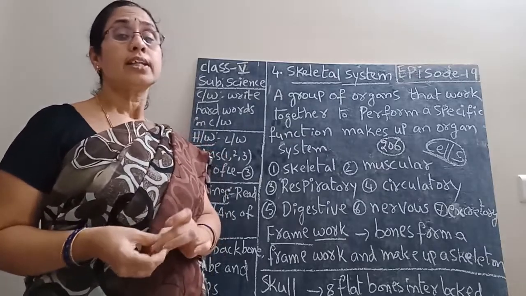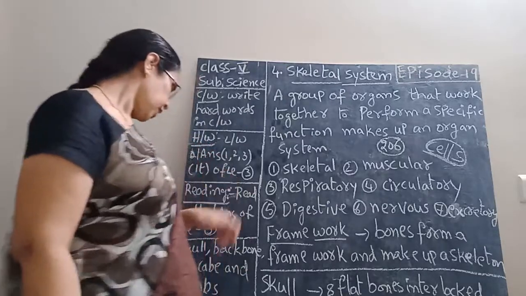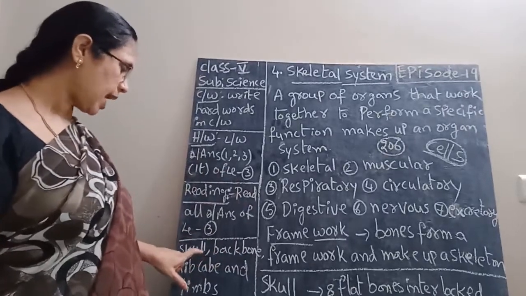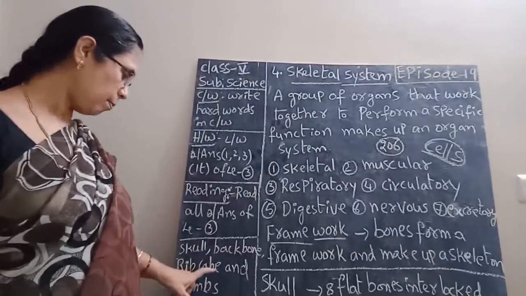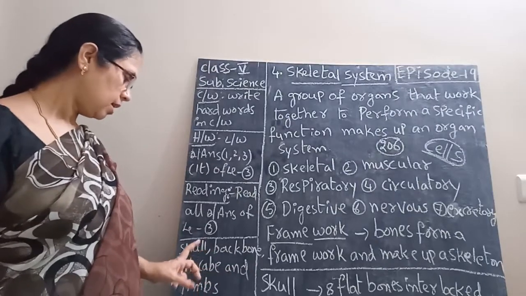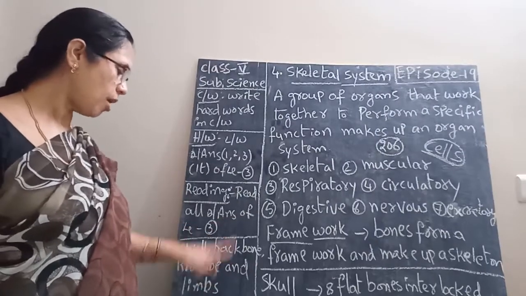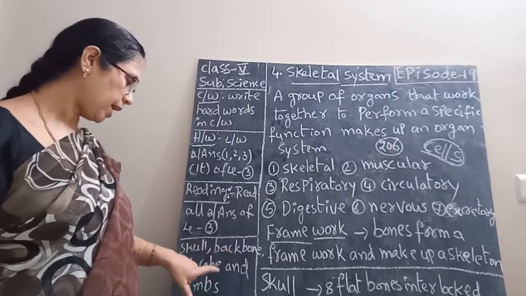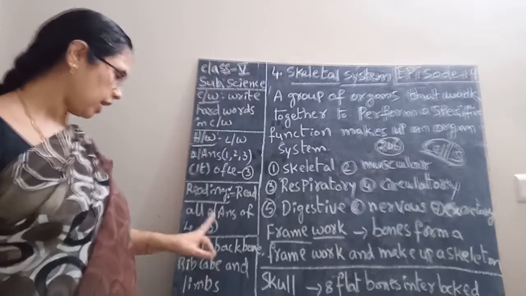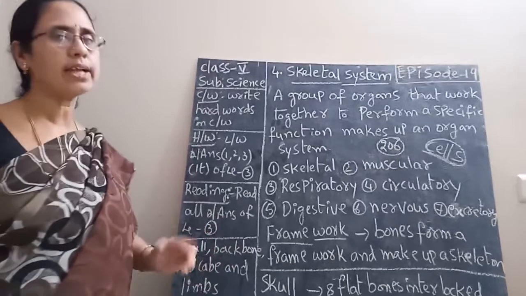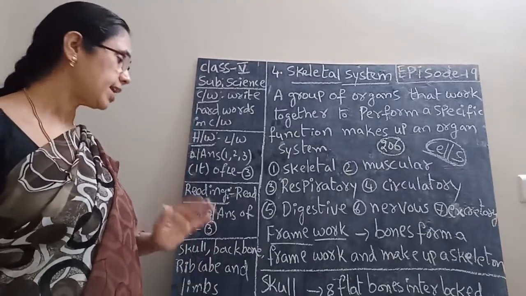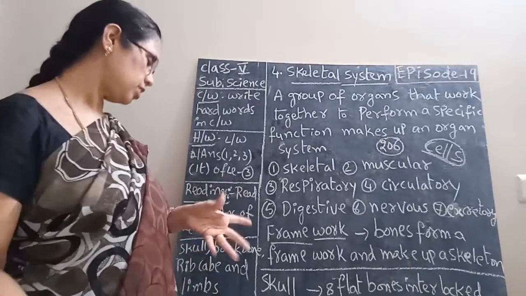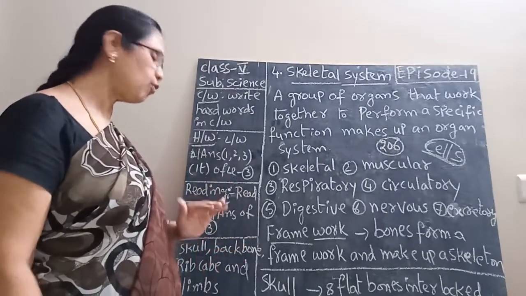Next, the skeleton system has different parts. What are they? Skull, backbone, rib cage and limbs. These are all the parts of the skeletal system. The skeletal system is full of bones.